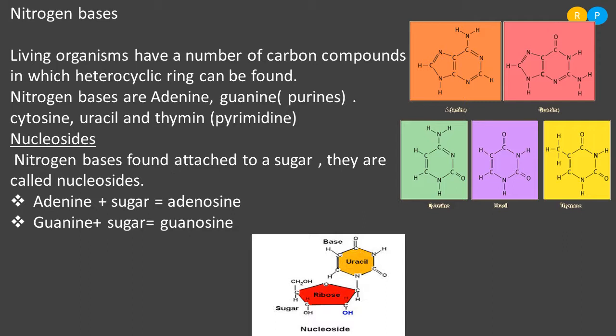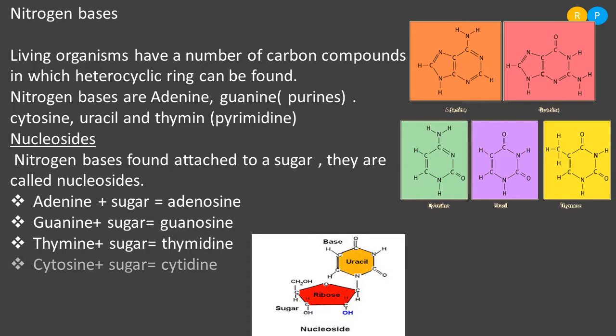Instead of that, we are just learning different types of nucleosides. When a molecule of sugar combines with adenine, it forms adenosine, and guanine combines with sugar and forms guanosine. Thymine combines with a molecule of sugar and forms thymidine. And cytosine is also a nitrogen base. It combines with sugar and forms cytidine. Cytidine is a kind of nucleoside. And uracil combines with sugar and forms uridine. So these are the 5 different types of nucleosides.